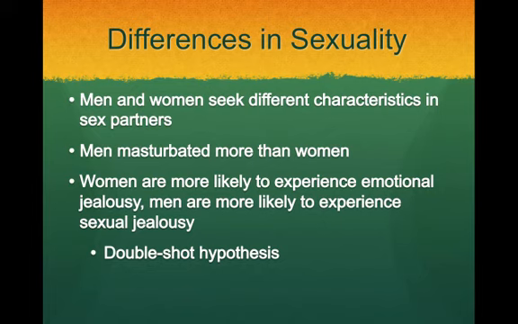Maybe not deep love, but at least having an emotional attachment. So if a woman were to cheat and come back to her partner and say, honey, it didn't mean anything, it was just sex, men are less likely to believe that. So it's a double shot. They had sex, and it implies that they must have fallen in love or at least had strong attraction to this person.